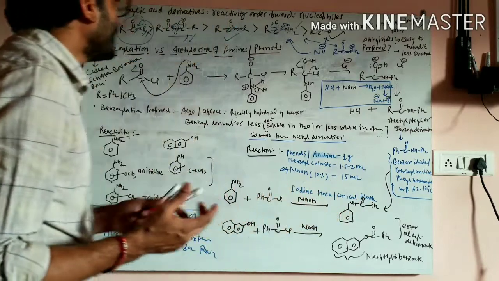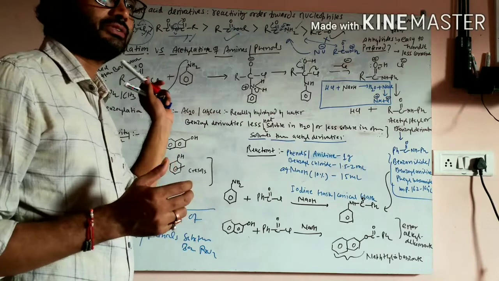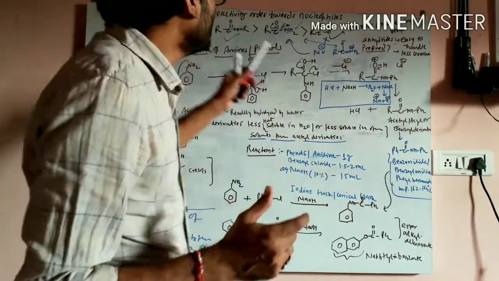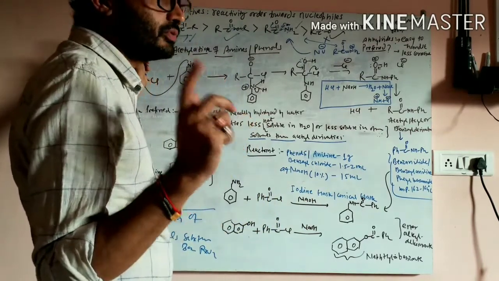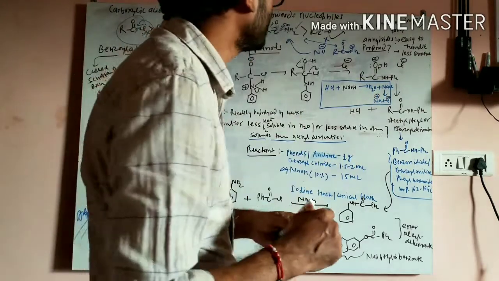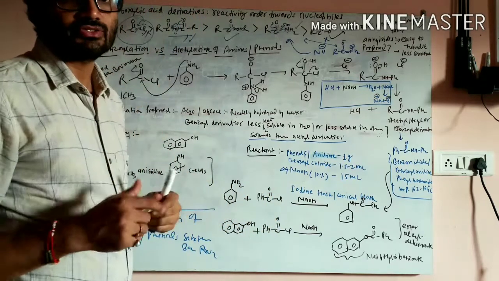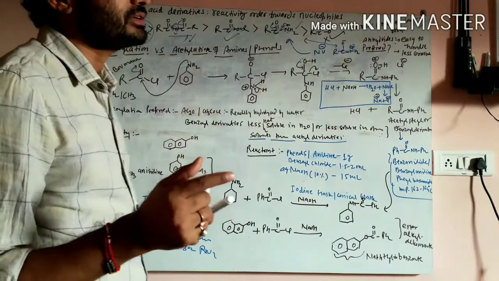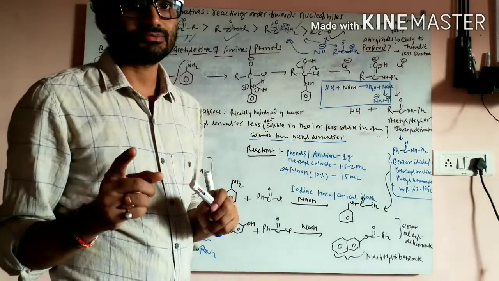See, the reason is that anhydrides are easy to handle compared to acid chlorides. Acid chlorides are not easy to handle, they are highly fuming, but anhydrides are easy to handle. This is the first one. And second thing, acid chlorides are very much corrosive in nature, while anhydrides are less corrosive in nature. That's why anhydrides are preferred over acid chlorides in acetylation reactions.